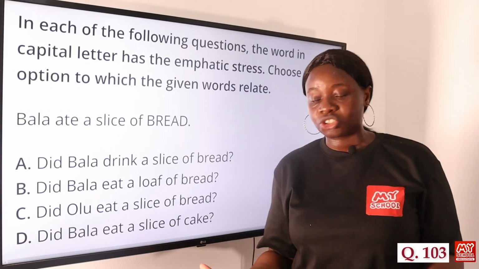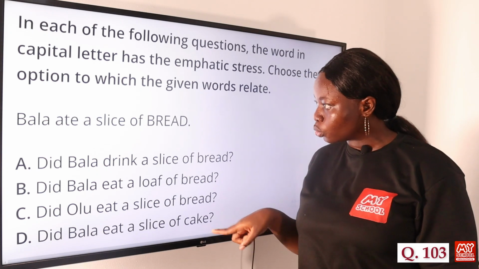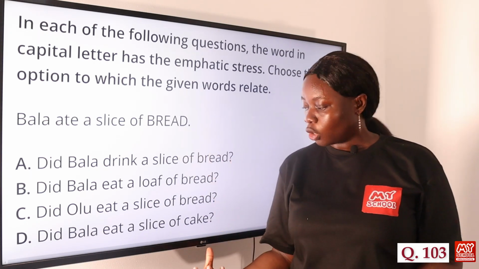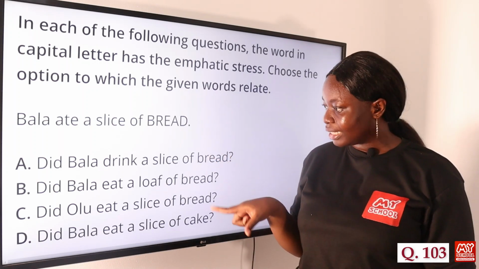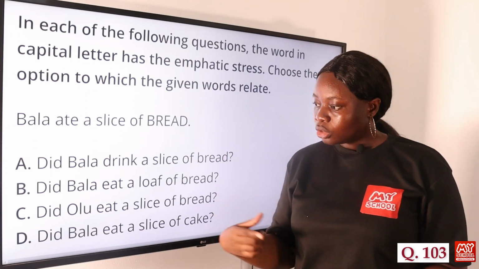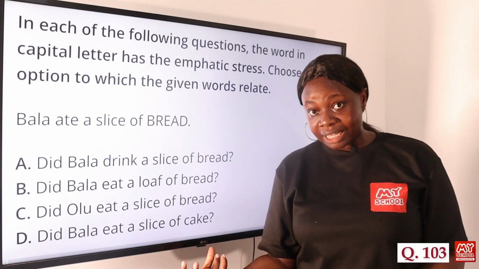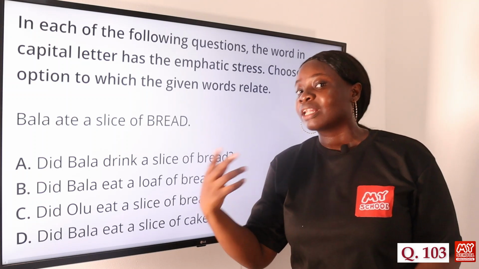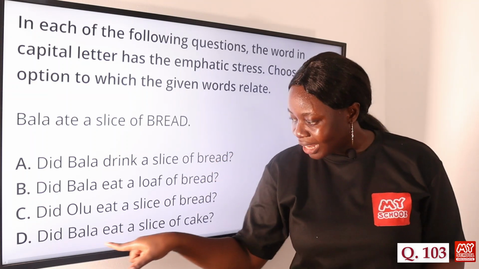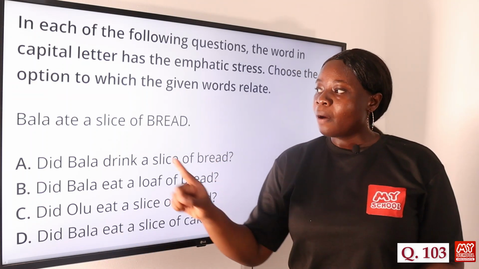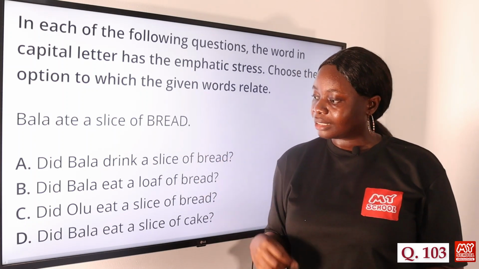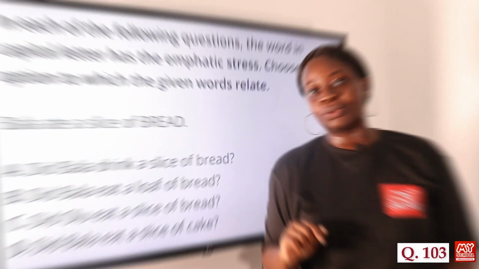Remember that when it comes to emphatic stress questions, you are looking for the option in which the word given in capital letter is different from that particular option. So we can see options A, B, and C have bread at the end, right? So in this particular question, there was an error on the part of the person who asked the question, and the person who is answering is trying to clarify that error. So did Bala eat a slice of cake? No. Bala ate a slice of bread. So that's why bread is emphasized in that sentence. So option D is the answer to this question.